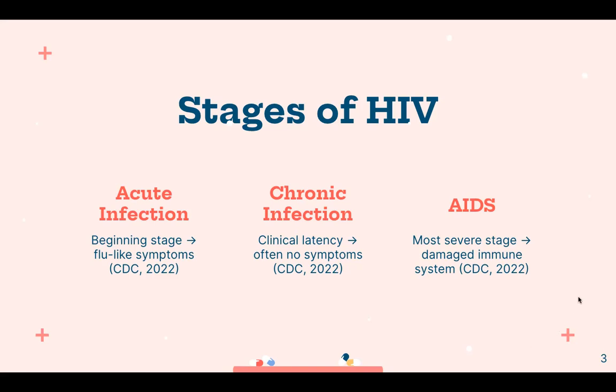Finally, AIDS is the most severe stage of HIV infection. People with AIDS have a high viral load and can very easily transmit HIV to others. They also have badly damaged immune systems. Without treatment, AIDS victims typically survive about 3 years.